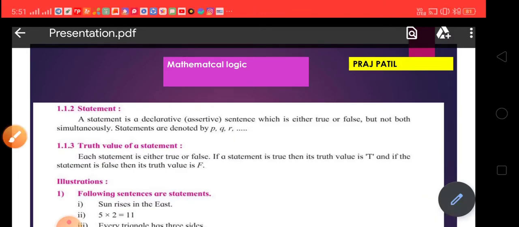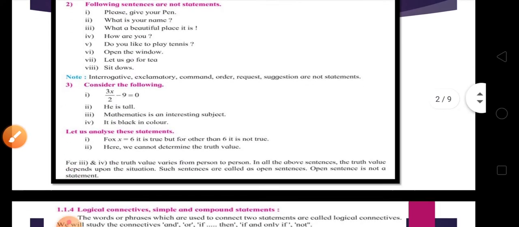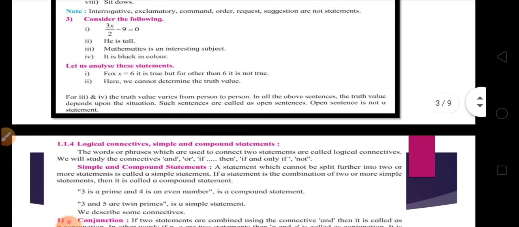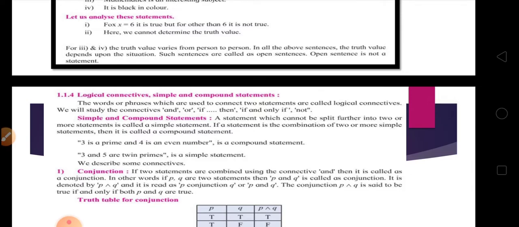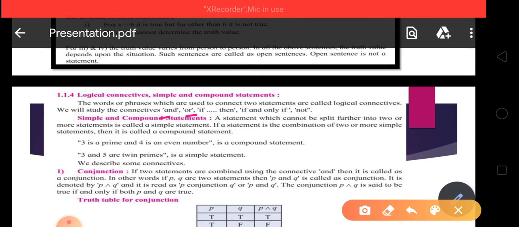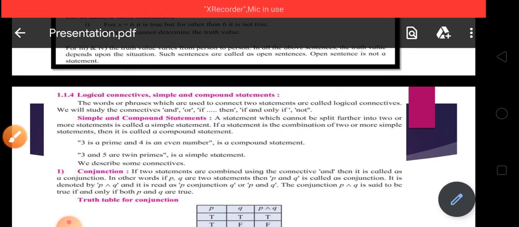But friends, if we join two or more simple statements by using some words like and, or, if then, if and only if, in short form if and not, means we use these words to combine two or more simple statements, such words are called logical connectives.